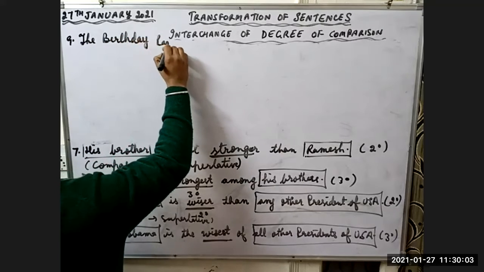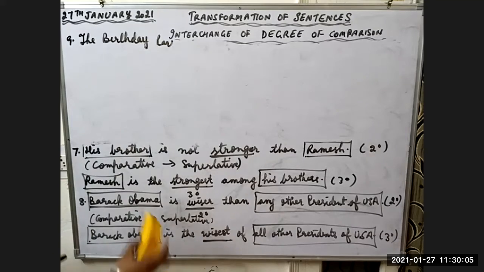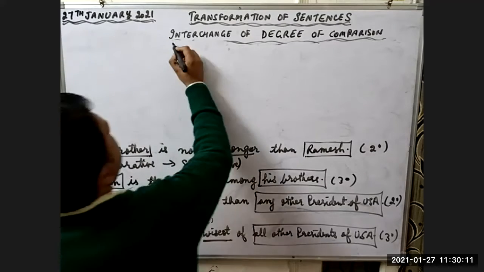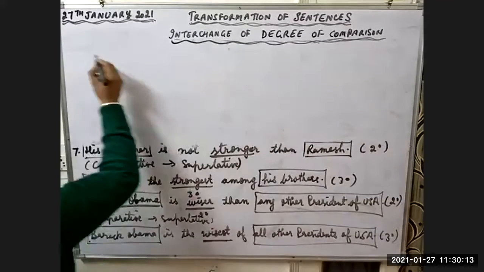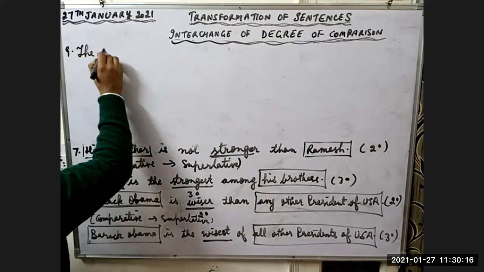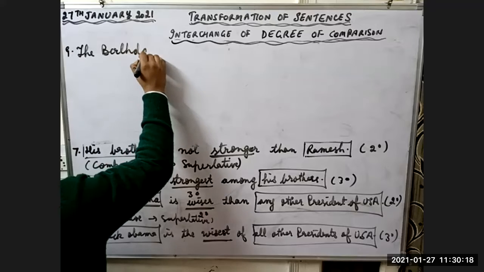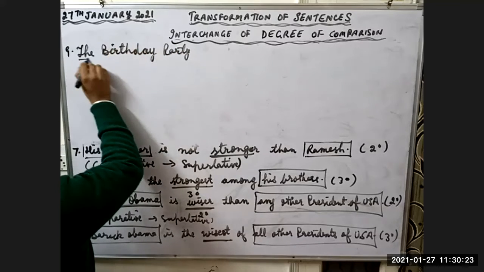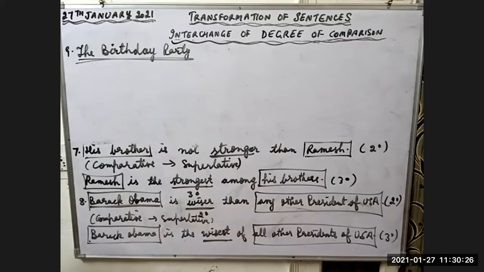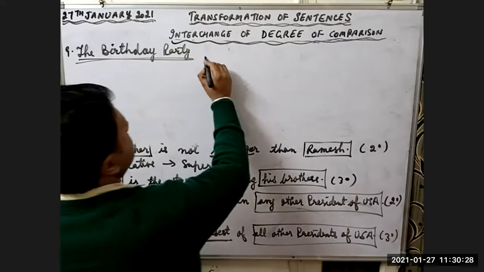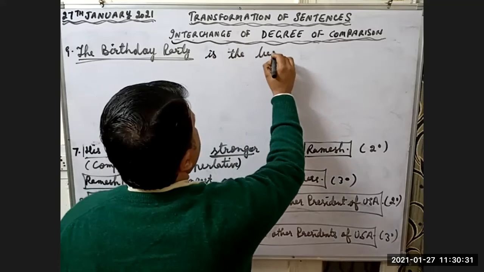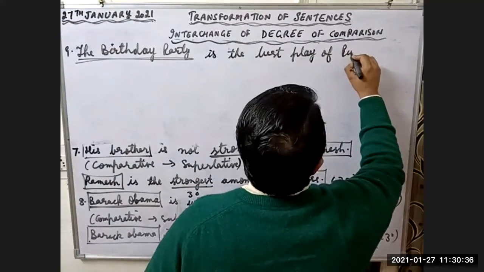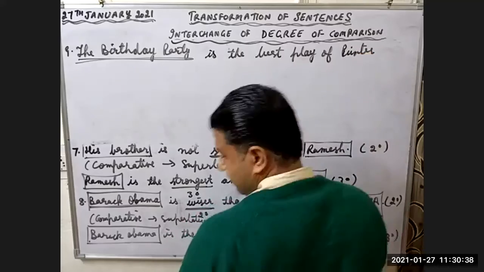The Birthday Party is the name of a drama, and Pinter is the name of a person, a writer.